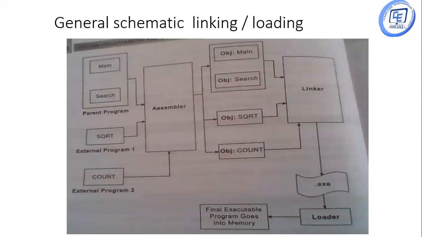Now the linker takes all these object modules and links them together to create one complete executable.exe file. After that, this exe file is given to the loader, which then loads it into the main memory.